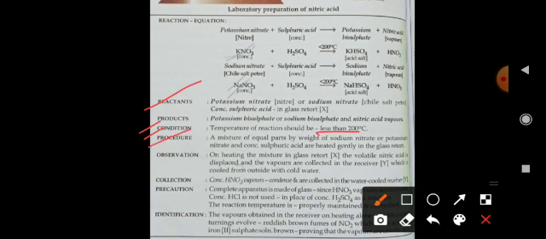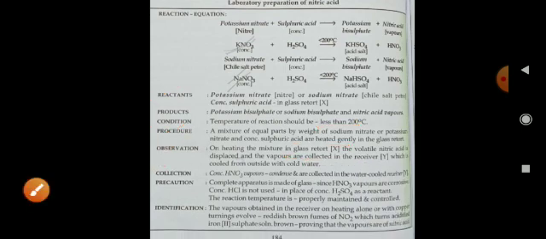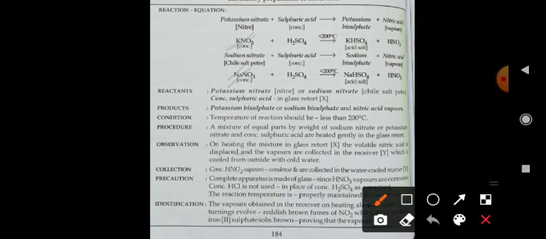Procedure: a mixture of equal parts by weight of sodium nitrate or potassium nitrate and concentrated sulfuric acid is heated gently in a glass retort. Observation: on heating the mixture in the glass retort, nitric acid is displaced and vapors are collected in the reservoir, which is cooled from outside with cold water, and the concentrated HNO3 vapors condense and are collected in the water-cooled reservoir.